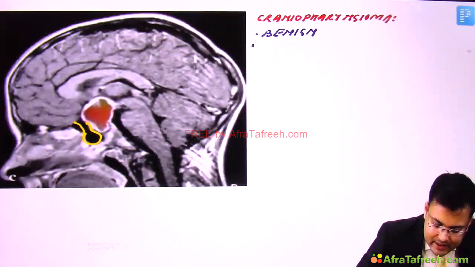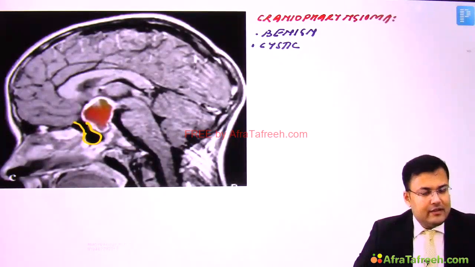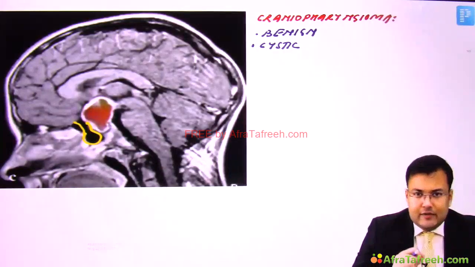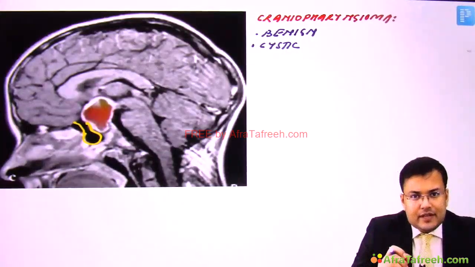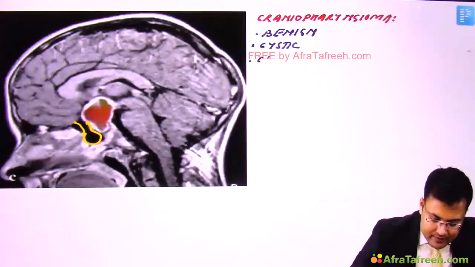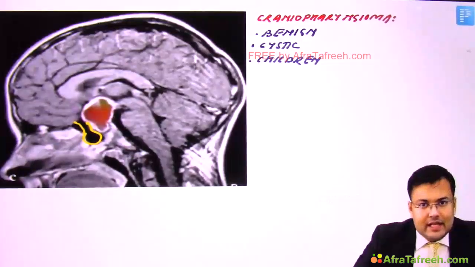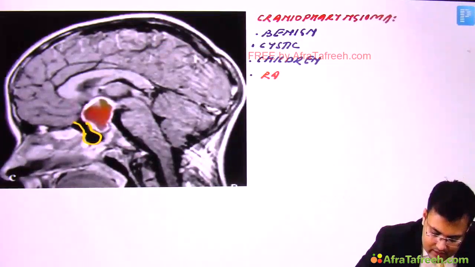Question which is asked frequently: it is more common in children, but there is a second peak also in craniopharyngioma, seen around 50 years of age, but more common in children. Now this was asked in anatomy also, that this craniopharyngioma is derived from Rathke's pouch.